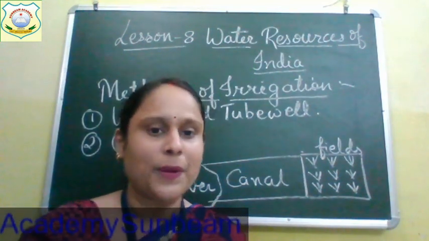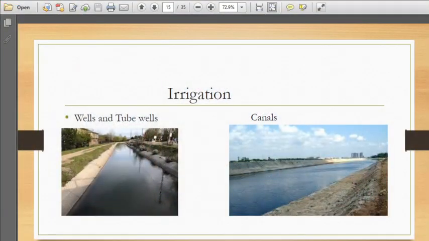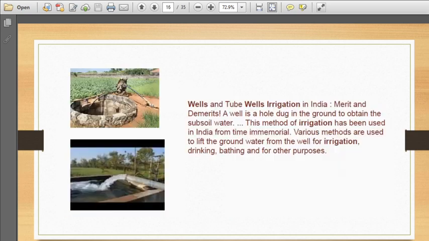So children, I hope you all have understood the meaning of canals. Okay, so now let's proceed. This is a canal. You can see now, children, a channel is drawn. From where is this water coming? This water is coming through the river. And where is this water going? This water is going to the fields of those farmers where there is scarcity of water or where very little water is available. Now children, come to the next slide.